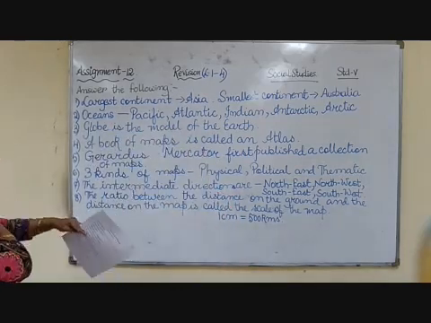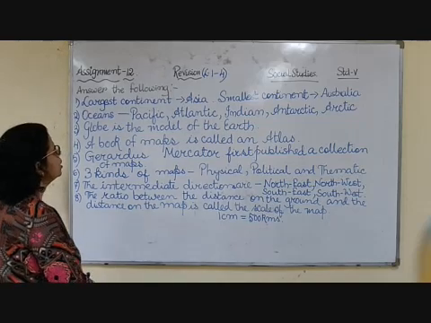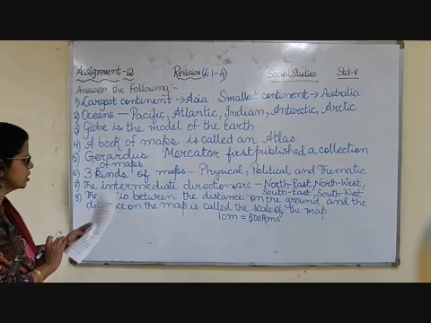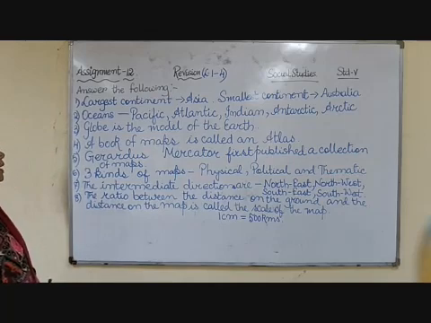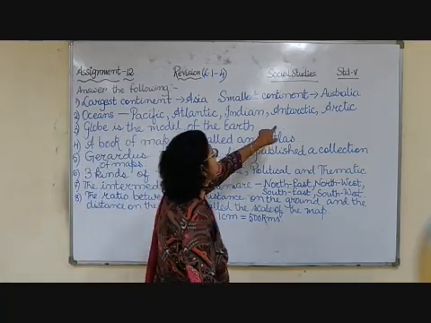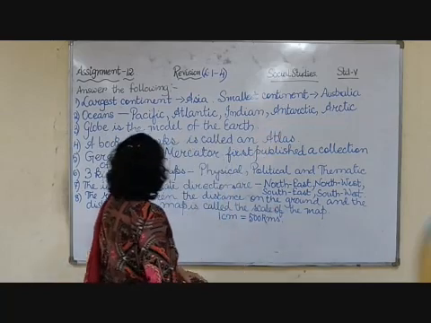First one, answer the following. The first one is largest continent, and Asia is the largest continent and smallest continent is Australia. Now the second question is name the oceans of the world. The oceans of the world are Pacific, Atlantic, Indian, Arctic and Antarctic. Now children, remember this: Antarctic Ocean is also known as Southern Ocean.